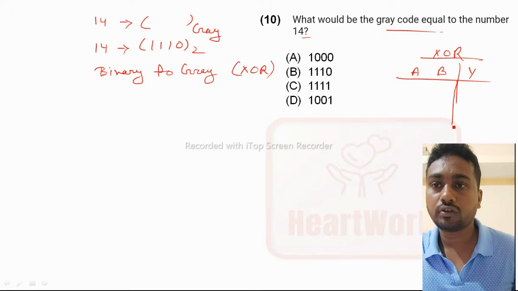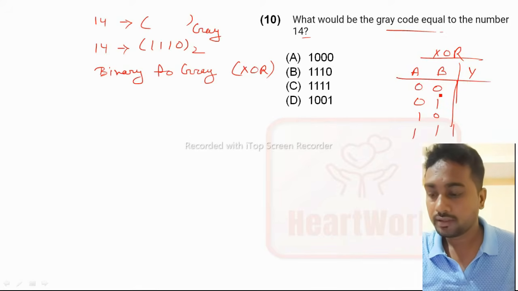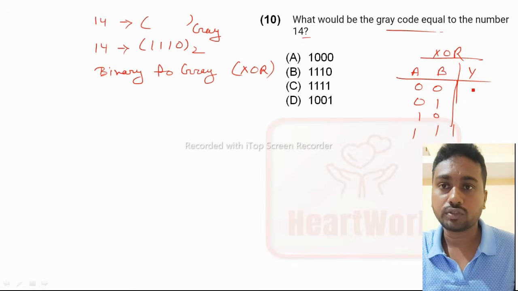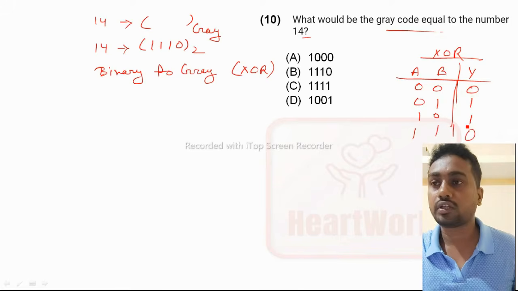So for 0 0, 0 1, 1 0 and 1 1, the truth table is like this. If the inputs are the same, then the output will be 0. So 0 0 means 0, 1 1 means 0, and 0 1 and 1 0 give 1. This is the truth table for the XOR gate.